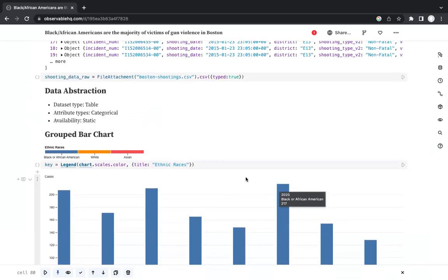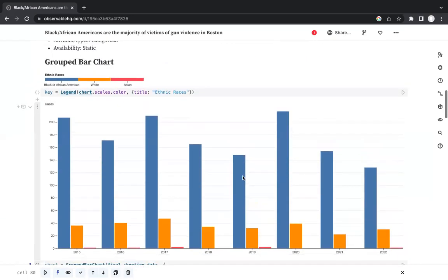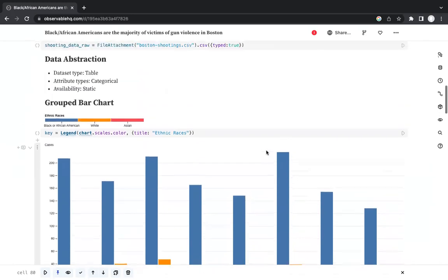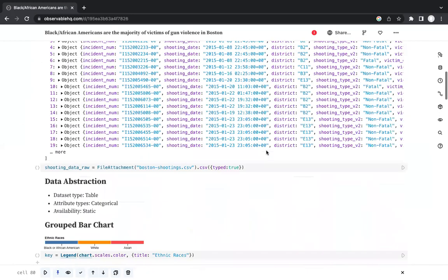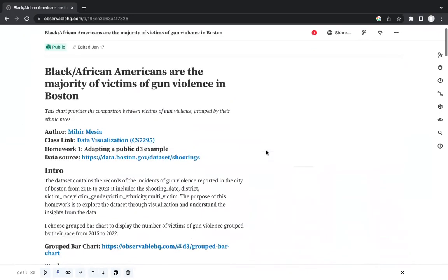So a conclusion can be drawn that Black or African Americans are the most victims of gun violence in Boston. So that was our insight from the data set, and thank you for watching.